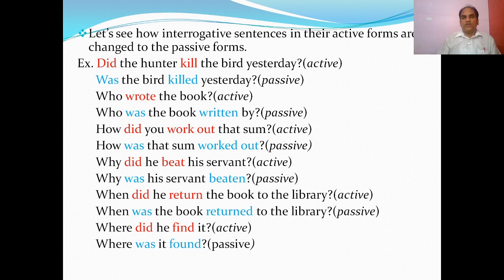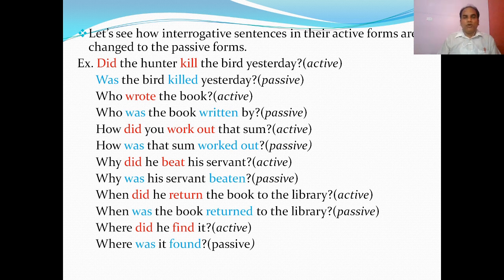The focus is on the subject, the hunter. Did the hunter kill? So this is active. If we make it passive, we should focus it on the object, the bird. Was the bird killed? So we focus on the bird, the object or receiver of the action. So here this is the passive.